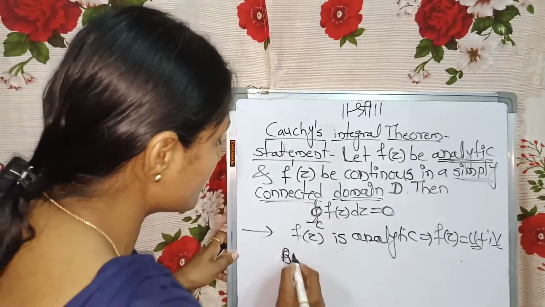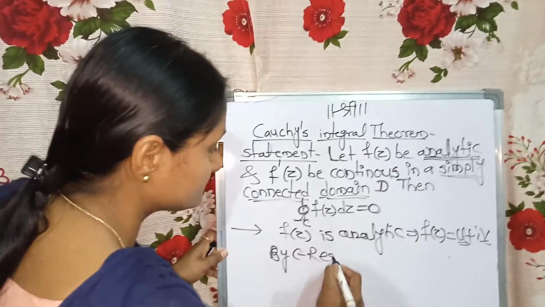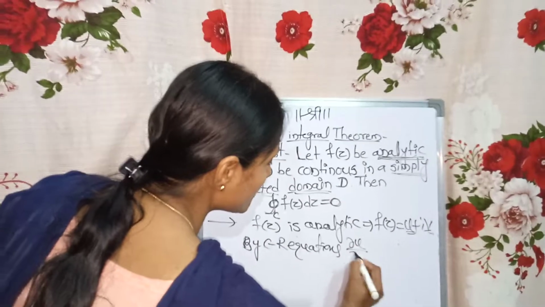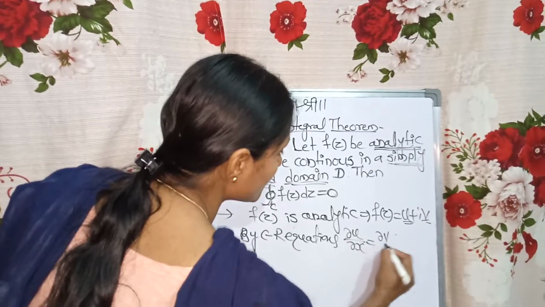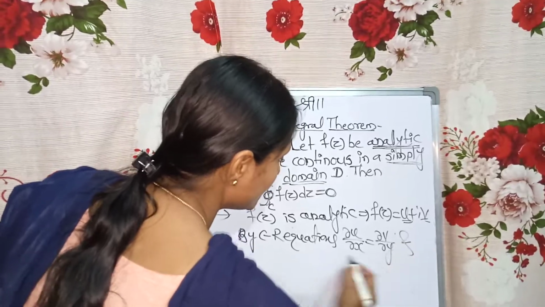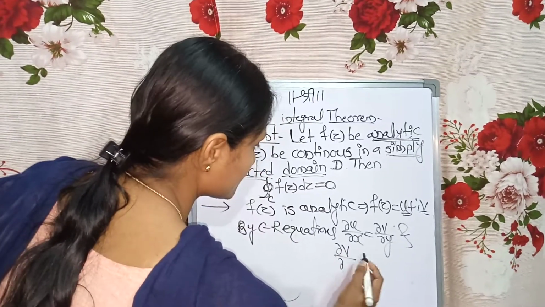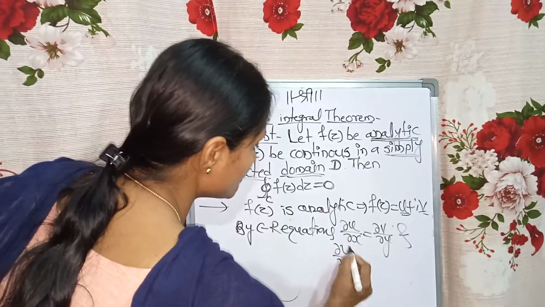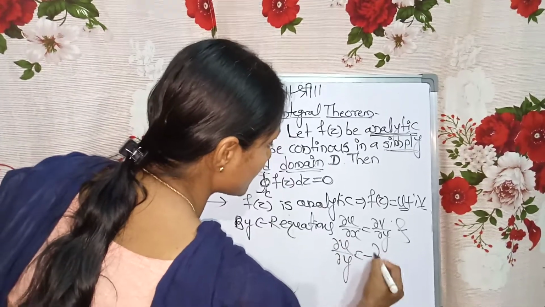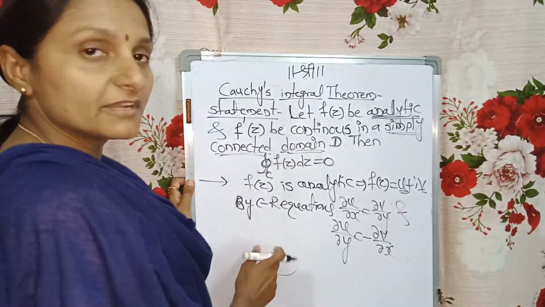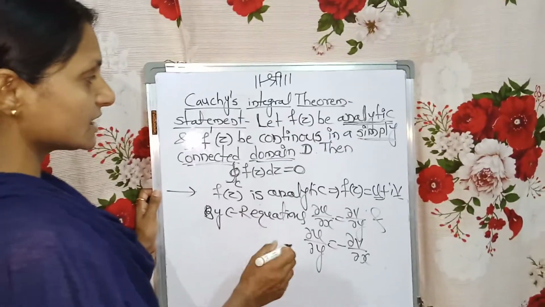So I will write, by CR equations, dou u by dou x is equal to dou v by dou y, and dou u by dou y is equal to minus dou v by dou x.